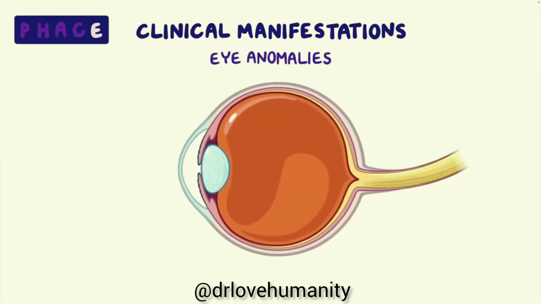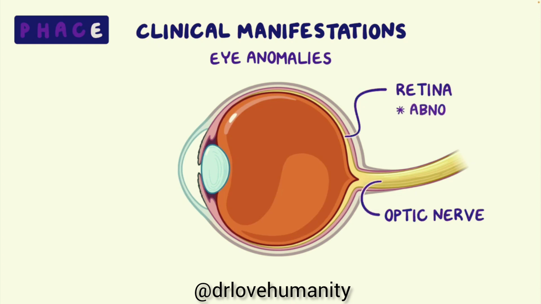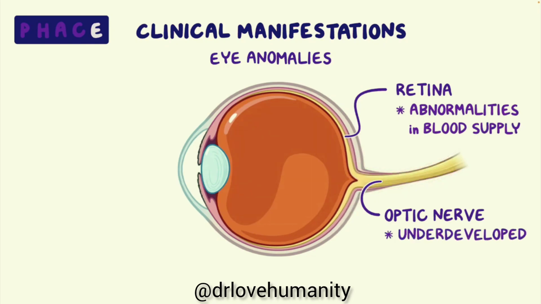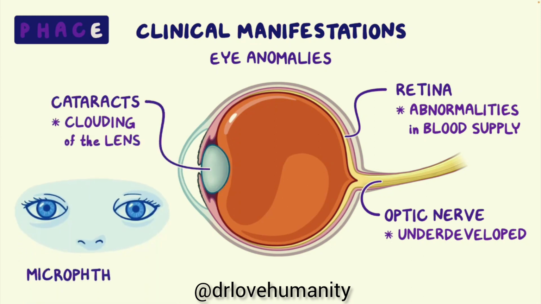Finally, eye anomalies typically affect the structures in the back of the eye, like the retina or optic nerve. The retina may have abnormalities in its blood supply, and the optic nerve may be underdeveloped, both of which may lead to vision problems. Additional eye features can include cataracts, which is clouding of the lens, and microphthalmia, or small irregularly formed eyes.